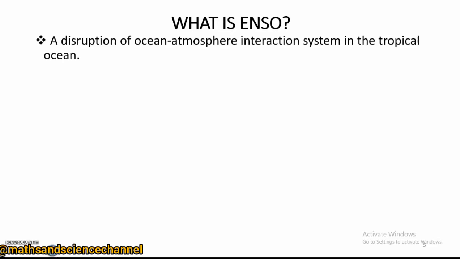Unlike the equator, at the pole insolation is indirect, not direct as at the equator. It has a slanted path, so the amount of solar radiation reaching there is very low. So we have cold conditions in that region, and warm conditions at the equator.